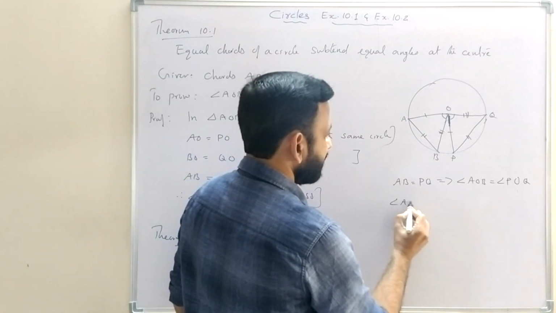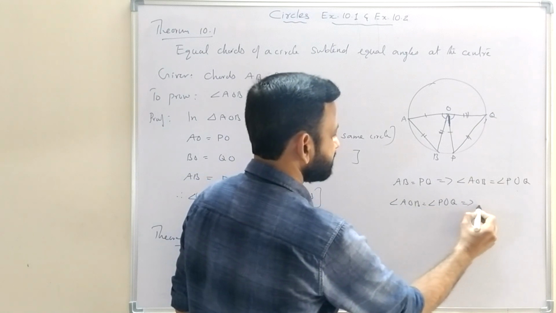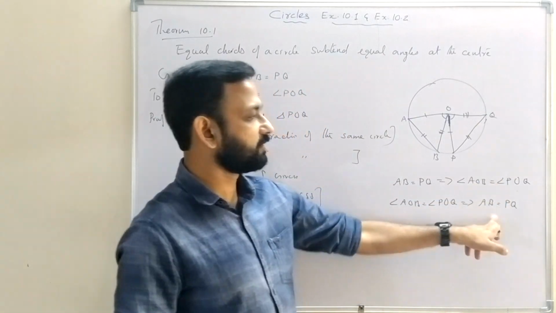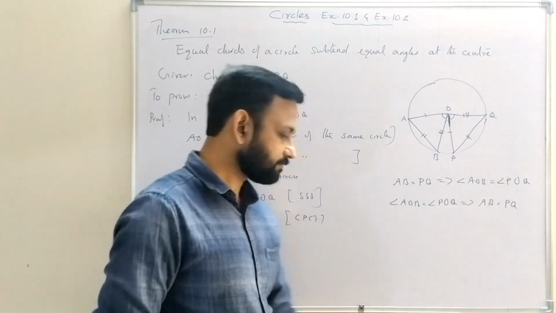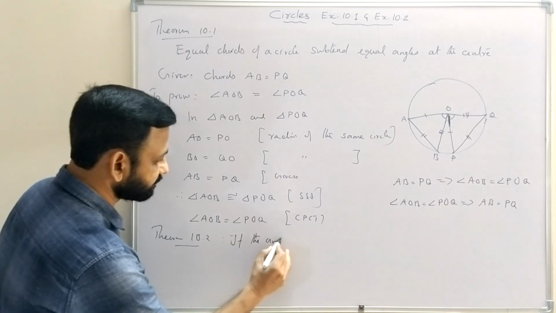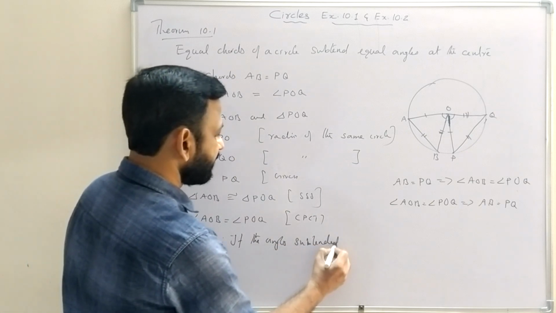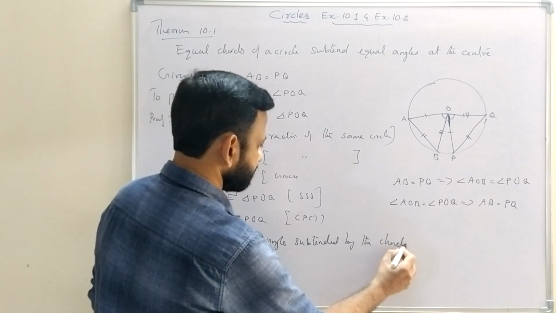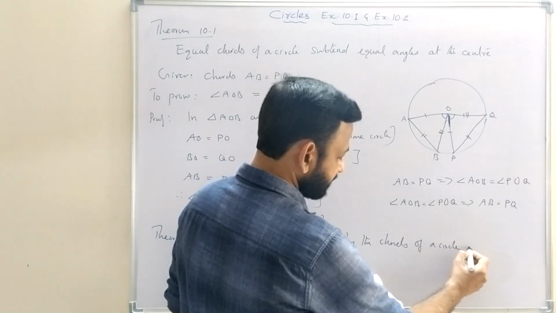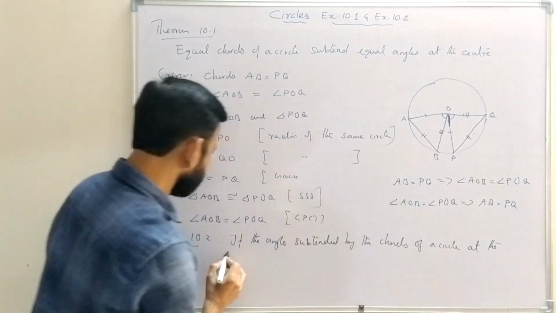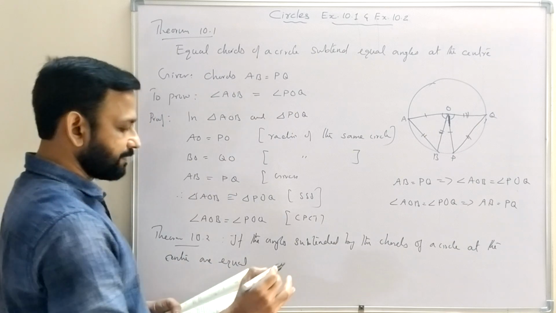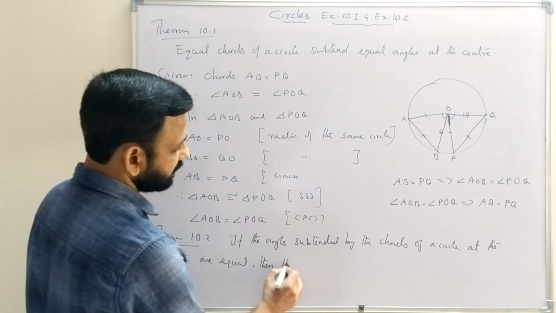That means angle AOB equal to angle POQ implies AB equal to PQ.